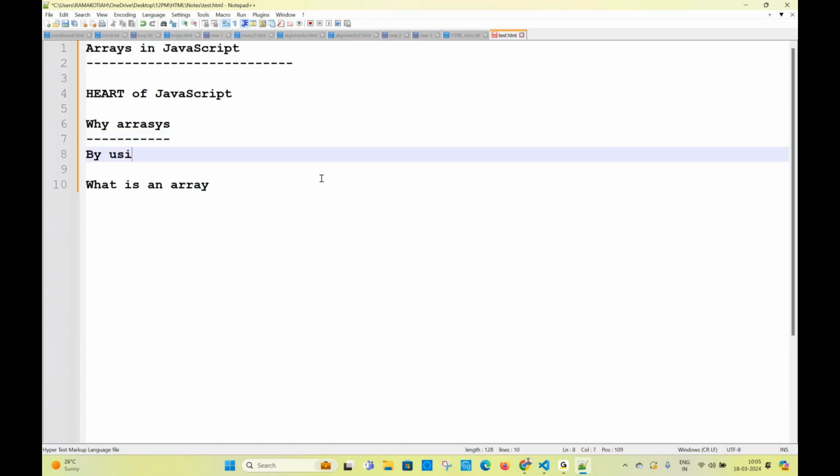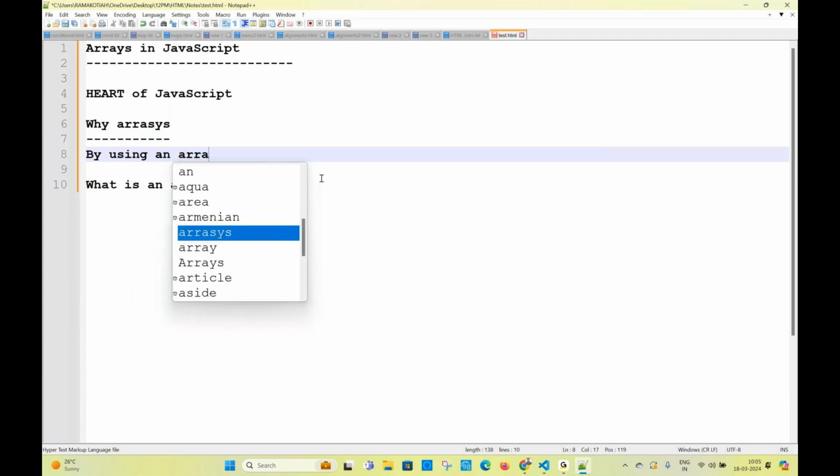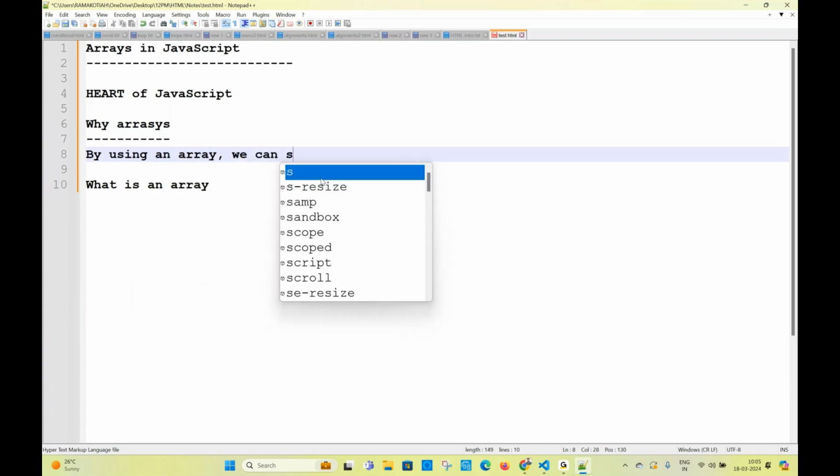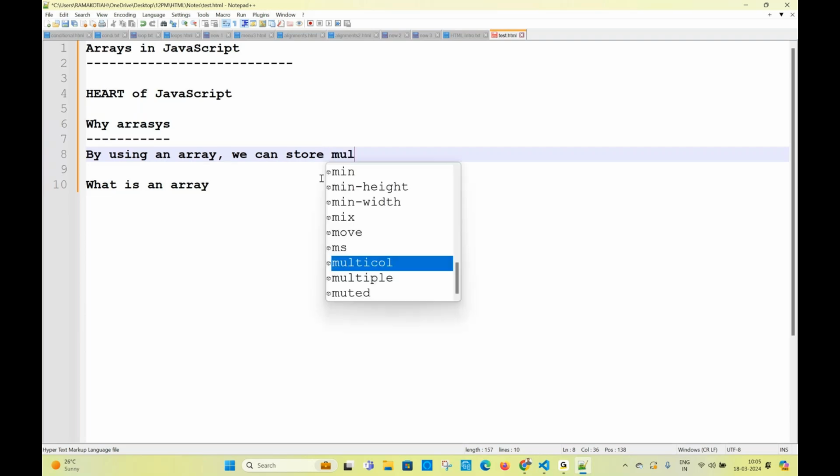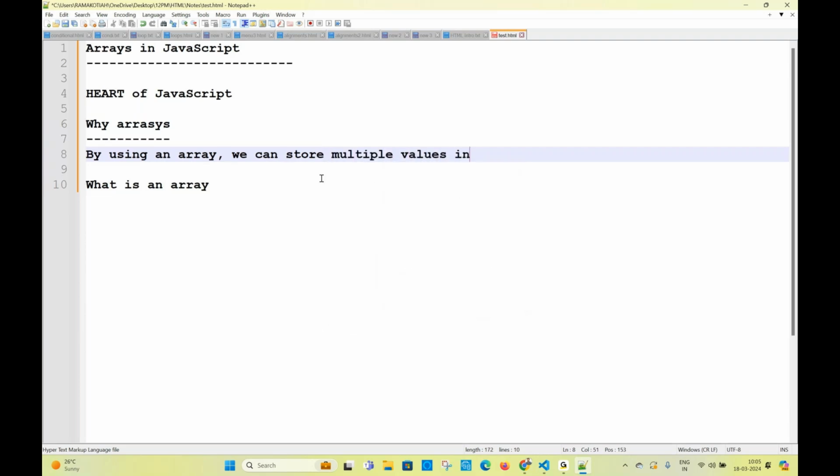By using an array, we can store multiple values in a single variable. That is why. Now, tell me one thing. In a normal variable, how many values can I save? One variable, one value. Generally, we know that one variable holds one value, but an array is a variable which contains multiple values.